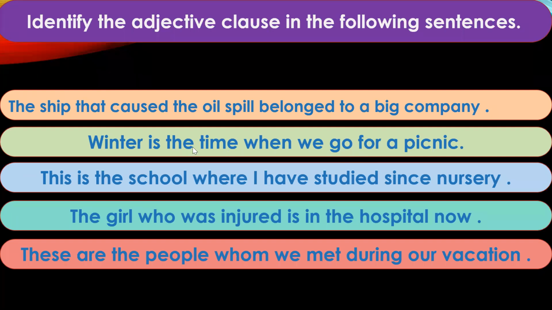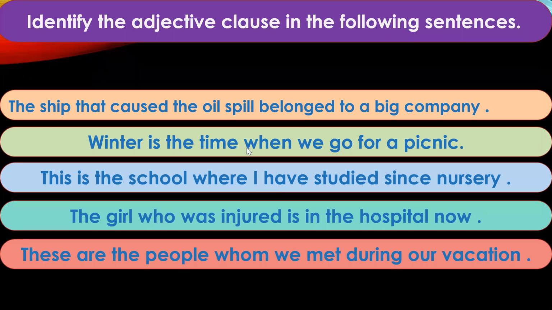Winter is the time when we go for a picnic. What is the adjective clause? Alankrita. Yes, Alankrita, we couldn't hear you. Ma'am, when we go for a picnic. Yes. So when we go for a picnic is the adjective clause in this sentence, which is describing the time. When do we go for a picnic? When winter. Okay. This is the school where I have studied since nursery.